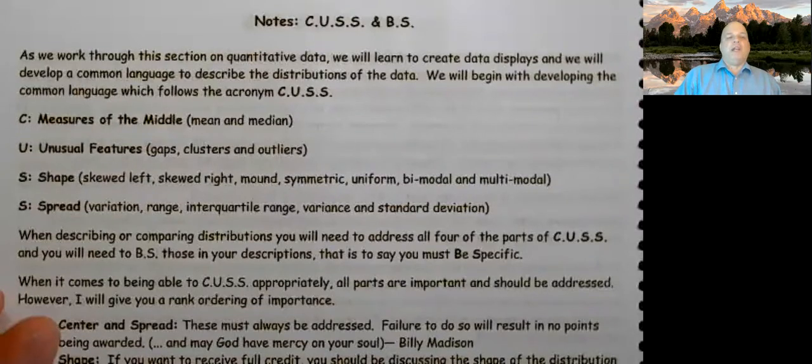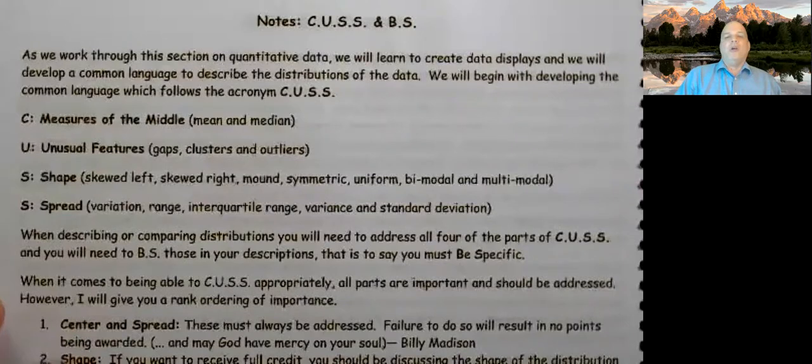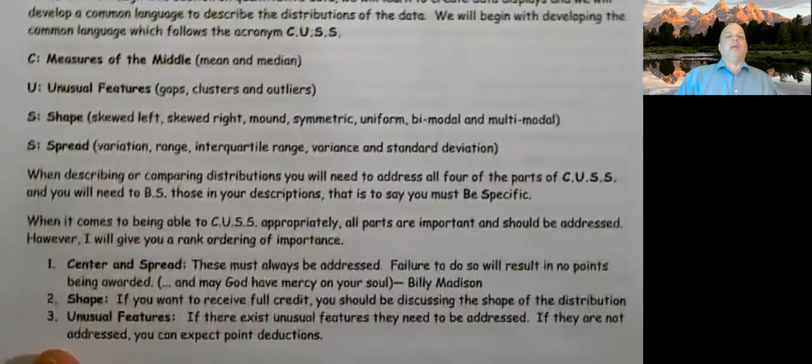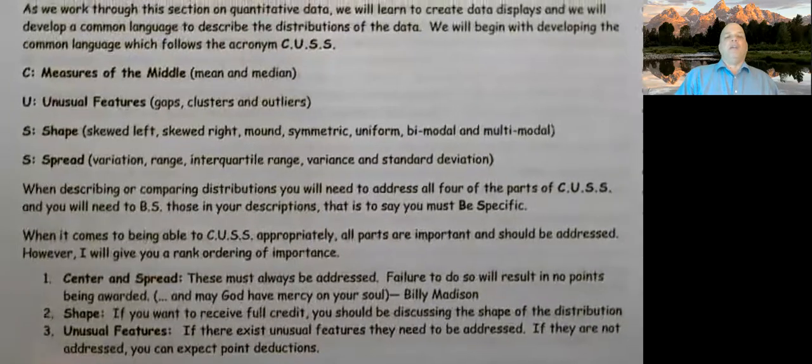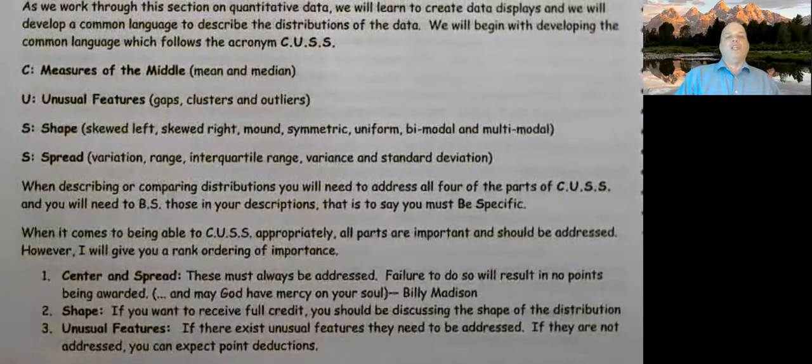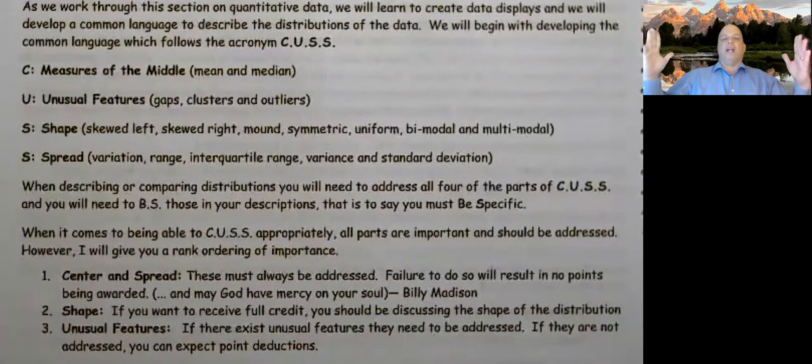Shape, we have different types of shapes: skewed left, skewed right, mound, uniform, bimodal, and multimodal. I'll show you pictures of those in a moment. And when we talk about spread, we typically talk about variation, range, interquartile range, and standard deviation. That's just how spread out the data is. Is it close together and really narrow, or is it really wide and spread out?